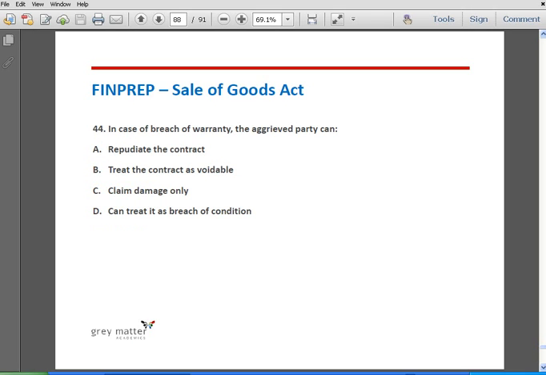Question number 44. In case of breach of warranty, the aggrieved party can option A repudiate the contract, option B treat the contract as voidable, option C claim damages only, option D treat it as breach of condition. The correct answer is claim damages only. This is also already discussed. In case of breach of warranty, the buyer has the right to claim damages only. He cannot repudiate the contract against the seller. It is only in case of breach of condition that the right to repudiate the contract exists.